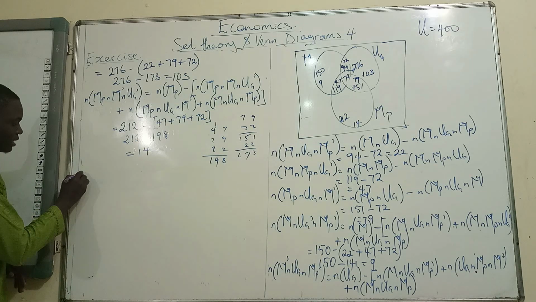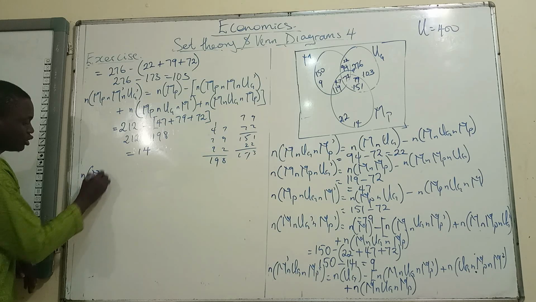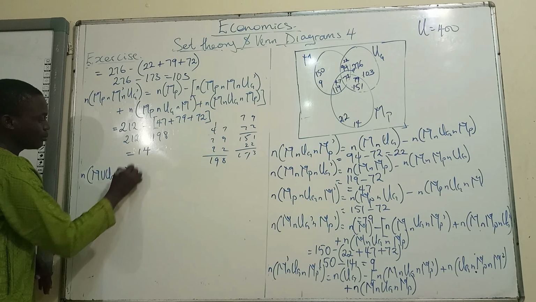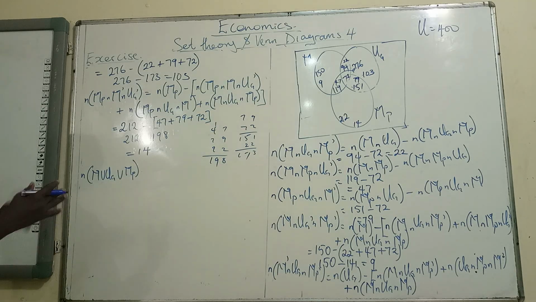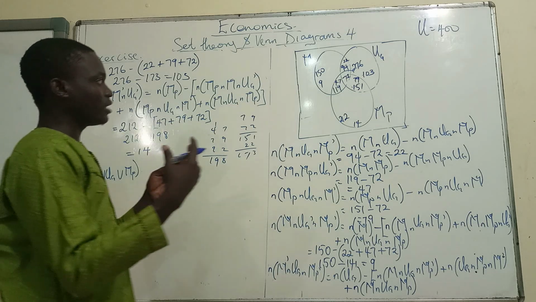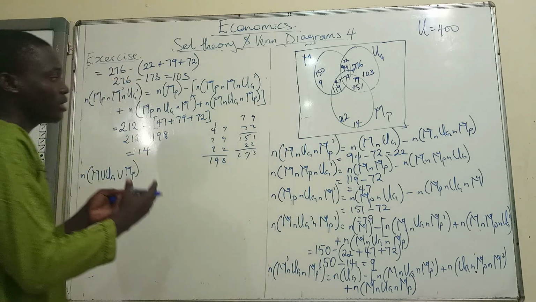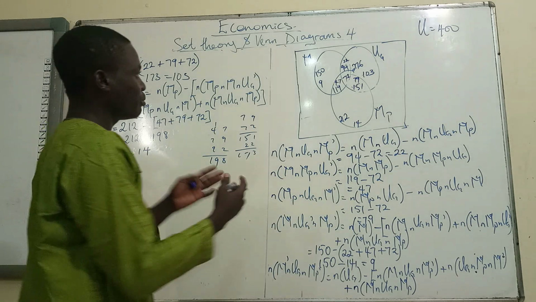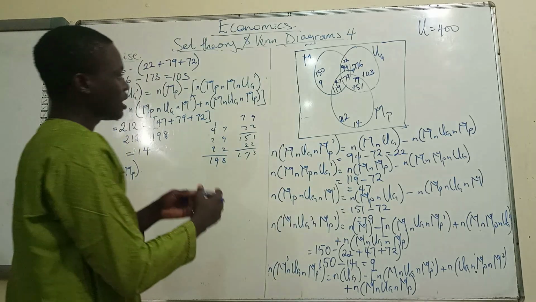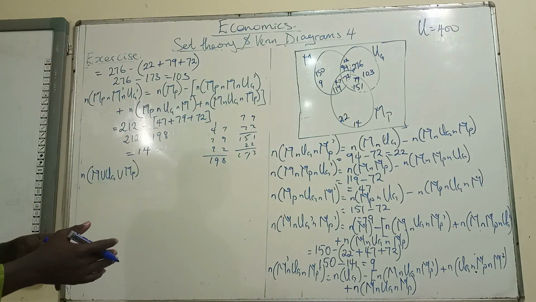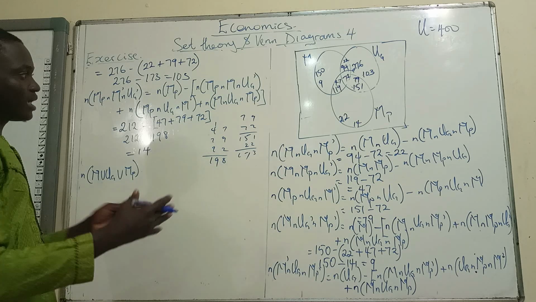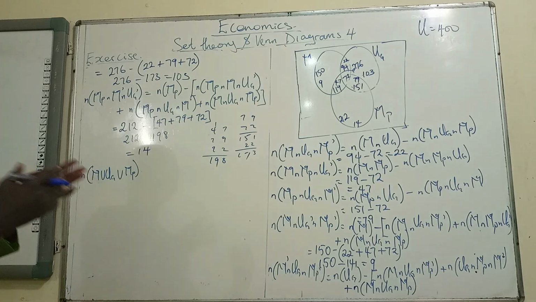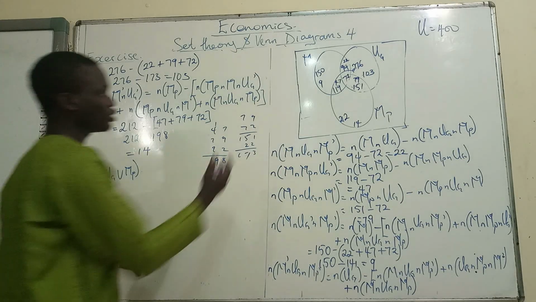the cardinality of people that are M union UG union MP. So we are looking at people that belong to at least one of these categories. Either you are men only, undergraduates only, or married persons only. So those are one category. And the people that belong to two categories, that is male undergraduates, married men, and married undergraduates. Then those that belong to three categories, that are men and male undergraduates and as well married, which is the 72.